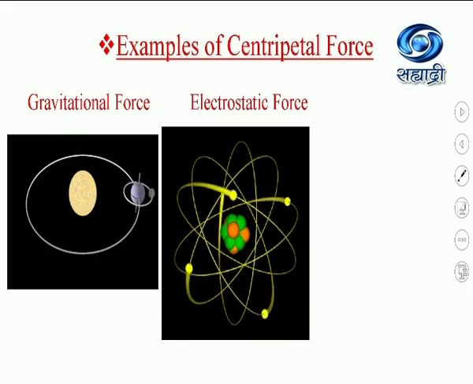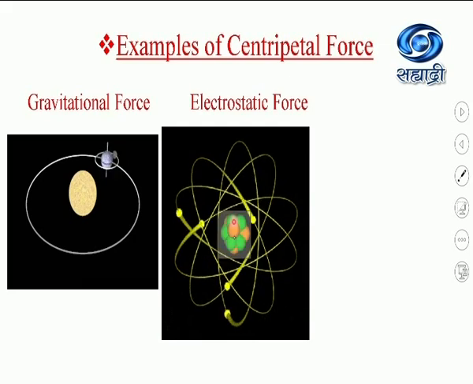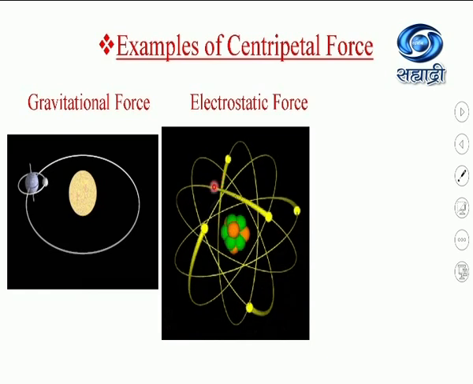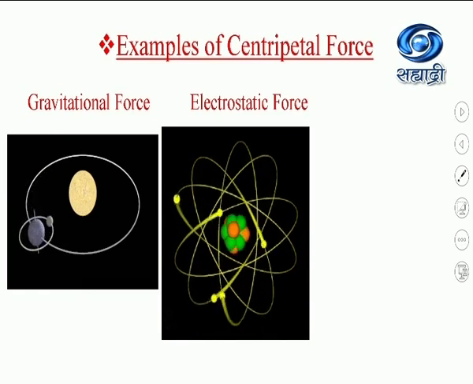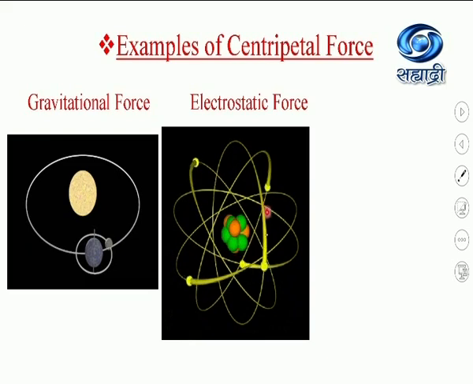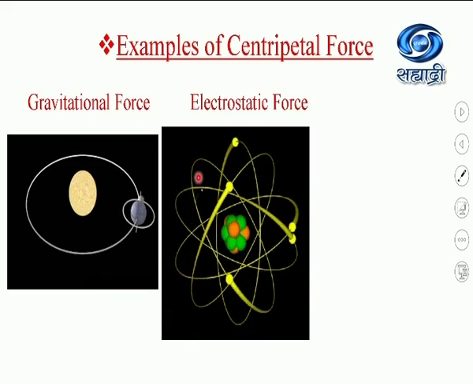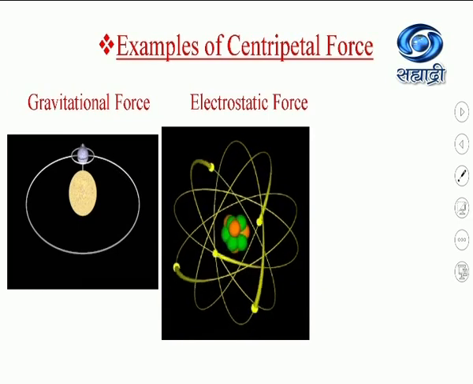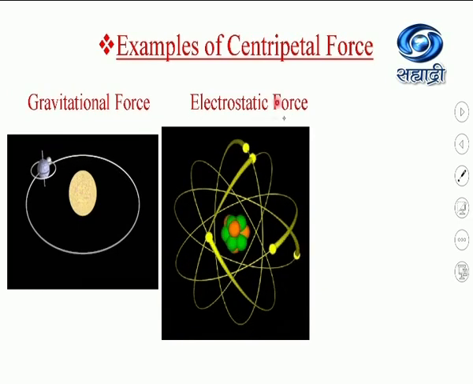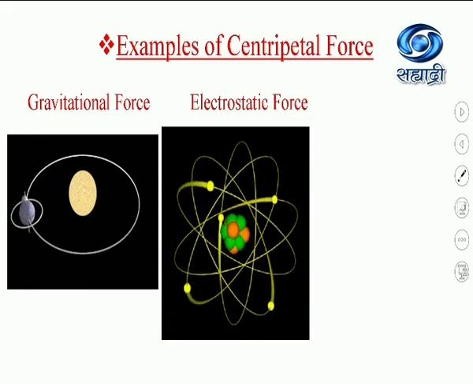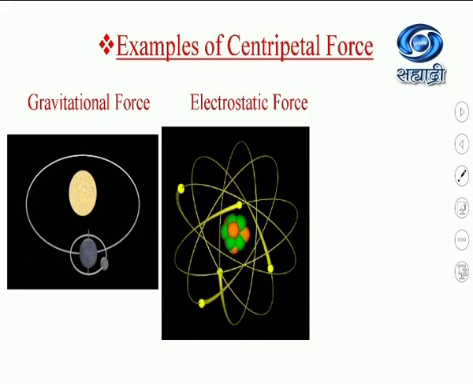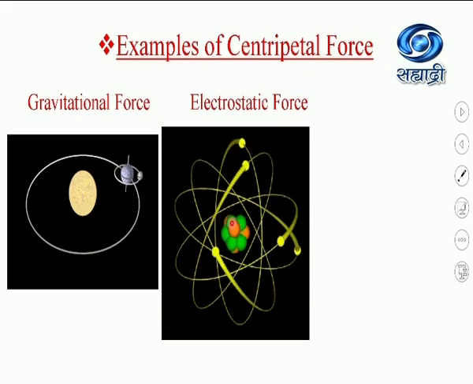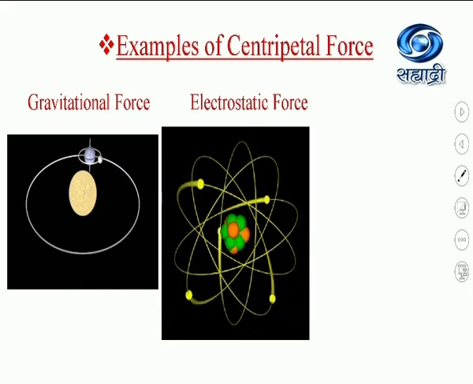Next we will see how the centripetal force is in the form of electrostatic force. Consider this example: this is the positively charged nucleus around which negatively charged electrons are revolving in a circular orbit. The necessary centripetal force required to keep the negatively charged electron moving around the positively charged nucleus is given by the electrostatic force of attraction between the negatively charged electron and the positively charged nucleus. So the centripetal force here is in the form of electrostatic force.